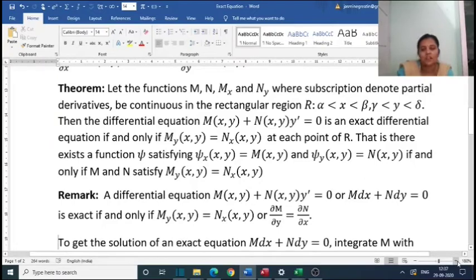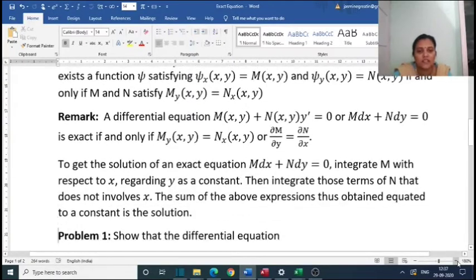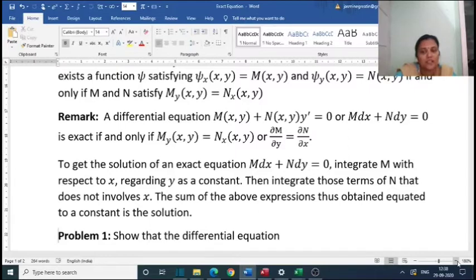This remark is more important. A differential equation M(x,y) plus N(x,y) y' equal to 0, or M dx plus N dy equal to 0, is exact if and only if My(x,y) is equal to Nx(x,y), or ∂M/∂y is equal to ∂N/∂x. To get the solution of an exact equation M dx plus N dy equal to 0, integrate M with respect to x regarding y as a constant, then integrate those terms of N that do not involve x with respect to y. Then the sum of the above two expressions thus obtained, equated to a constant, is the solution.